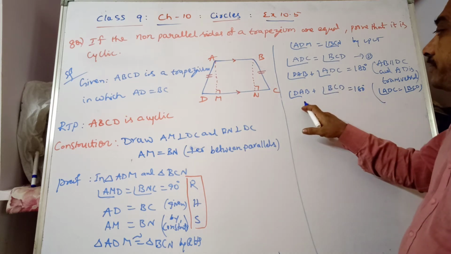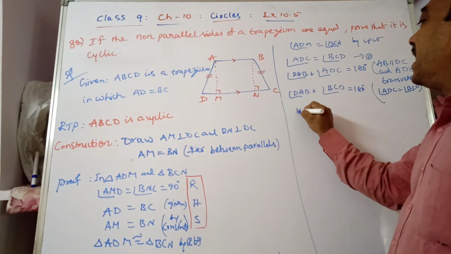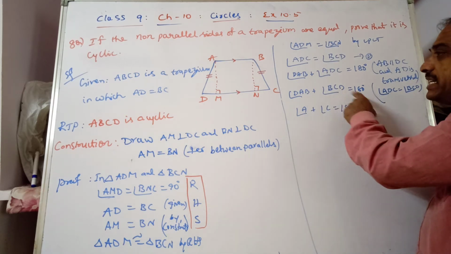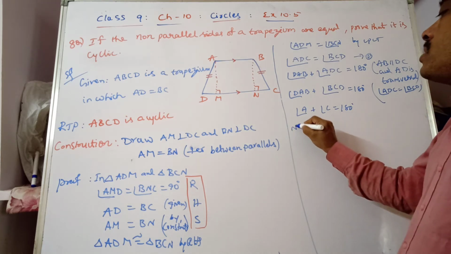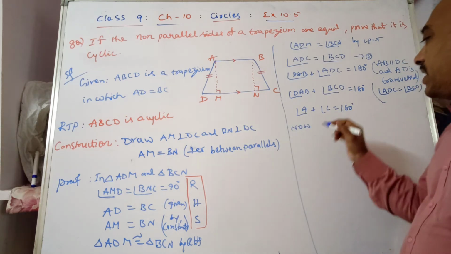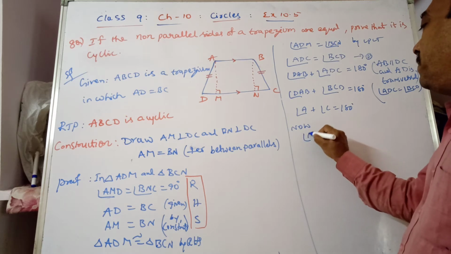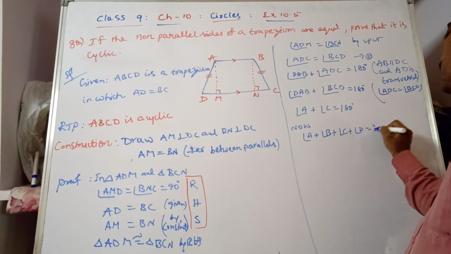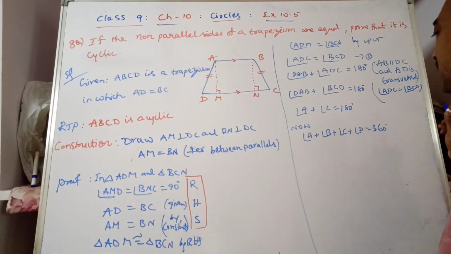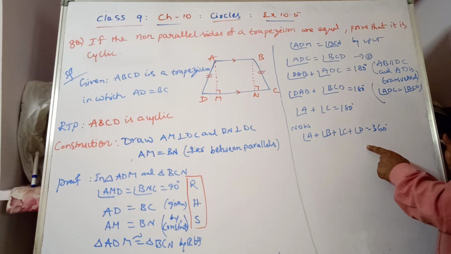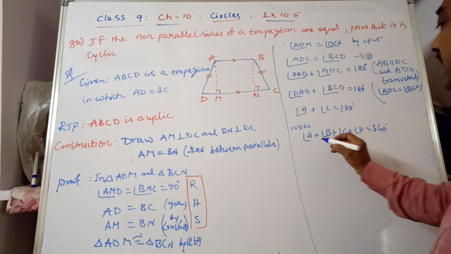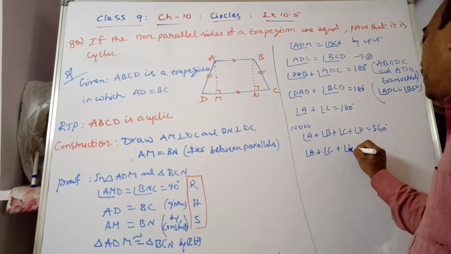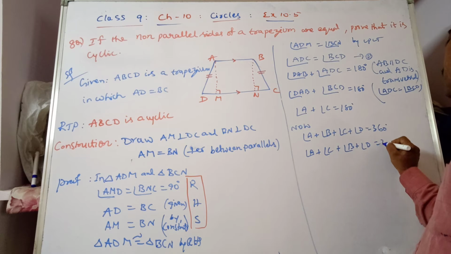Okay. Now, DAB is nothing but angle A. Angle A plus angle C is equal to 180 degrees. BCD is nothing but C. Now, as we know by the angle sum property of a quadrilateral, angle A plus angle B plus angle C plus angle D is equal to 360 degrees. A plus C is equal to 180 degrees. So angle A plus angle C plus angle B plus angle D is equal to 360.